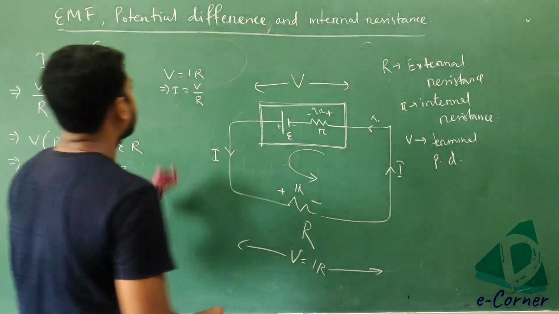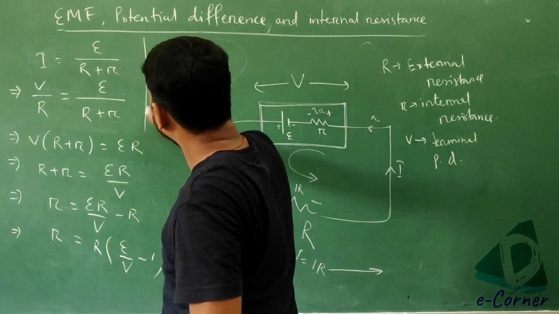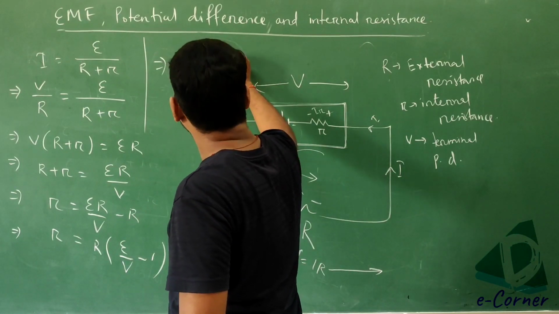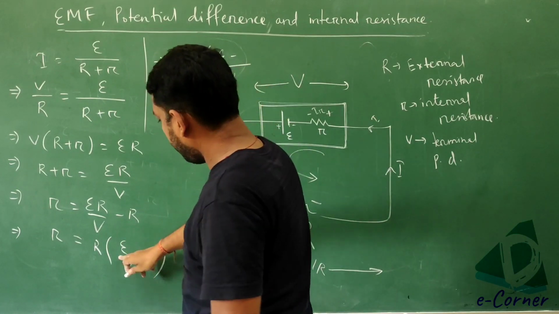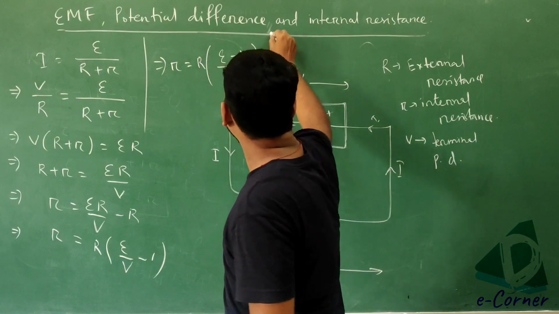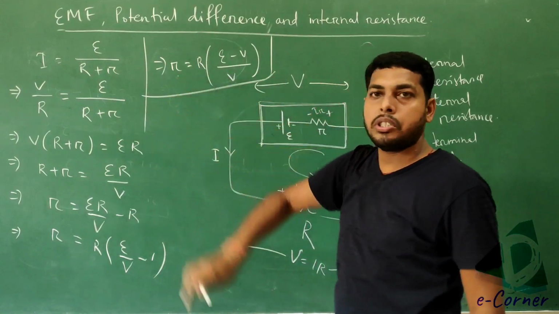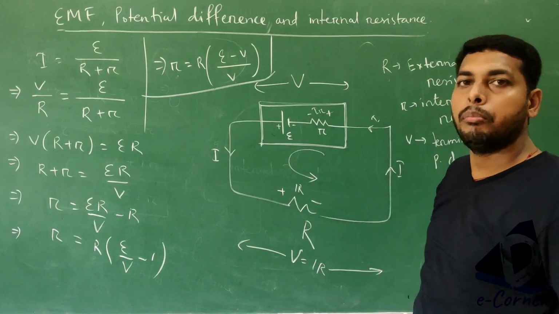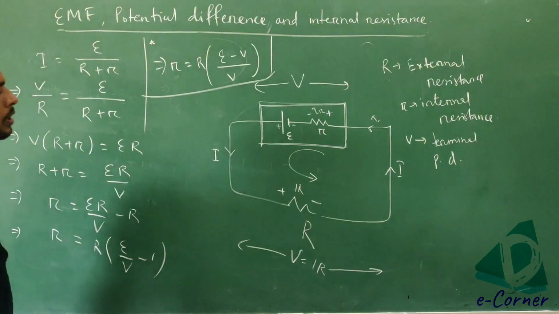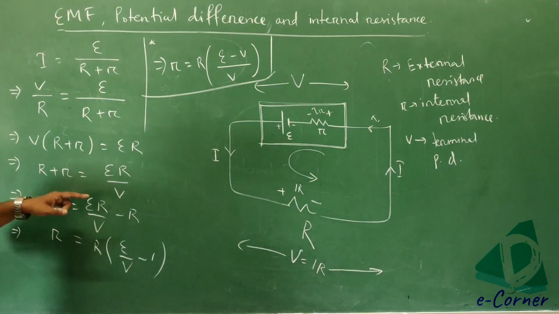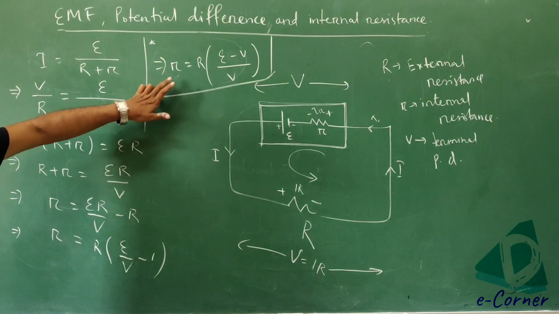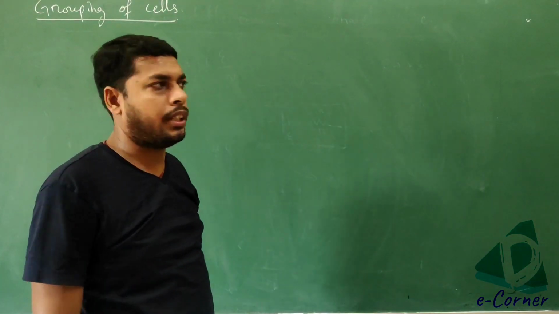Again, we can write this as small r is equal to R into E minus V upon V. I have considered here the LCM. This is the equation for the internal resistance of any battery or any cell. Okay, so from these two equations, internal resistance and the current and the potential difference of the battery, maybe you will be given some numerical. Got it?